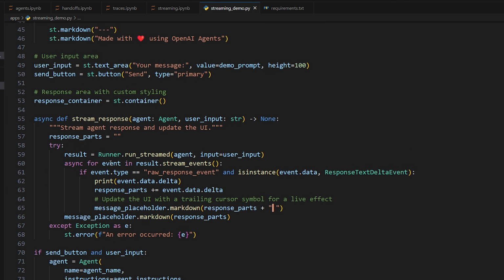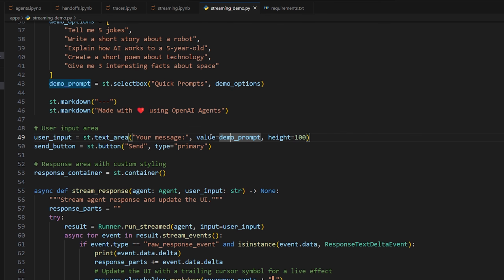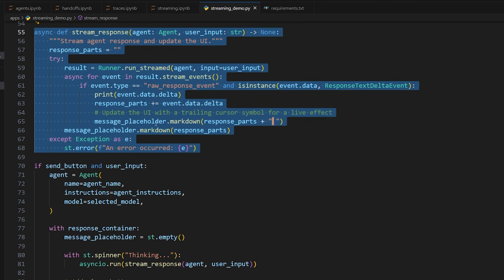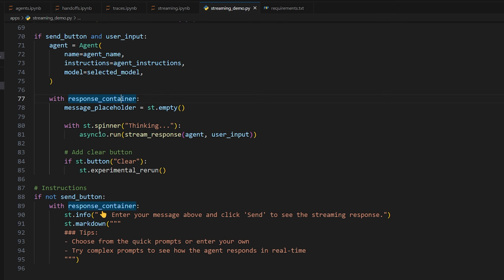And then after that, you have the actual part where you can input your message. So you're doing a user input. It's a text area, which is just a large text input, and then it says demo prompt. So whatever prompt you choose will be put into that. And then you have a send button, so it literally says send. Very easy so far. We'll come back to this in a second, but that's actually running the agent. But after that, we then have it so that if the send button is clicked, that's what this is saying. If the send button gets clicked and there's something in the user input, then we're going to create an agent with the settings that we specified before. And then we're going to show a little spinning icon, a little loading icon, and actually run it using this function above. And then after that, you have a clear button that just lets you clear the response if you want to.